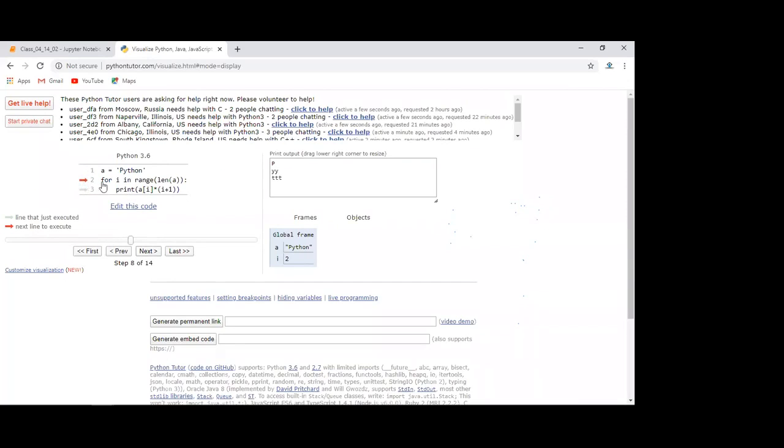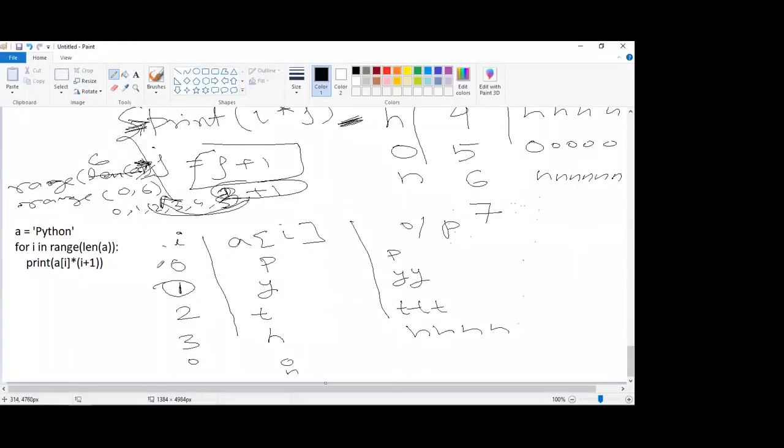Then again we are coming to the second line, means we are going to execute this second line. When you press next, I will become 3 here. I is 3 means A of 3 is what? H, and 3 plus 1 is what? 4. So H 4 times, and so on. Clear? You can use this. Or I have asked you to download Thonny editor, and I have shown you there how you can debug the code. That is also a good way to visualize the code. Try to learn this way or any other way.